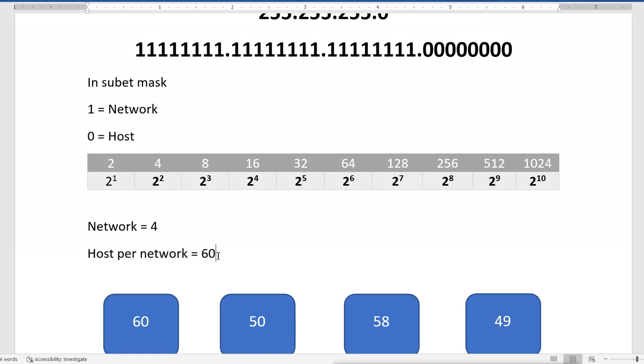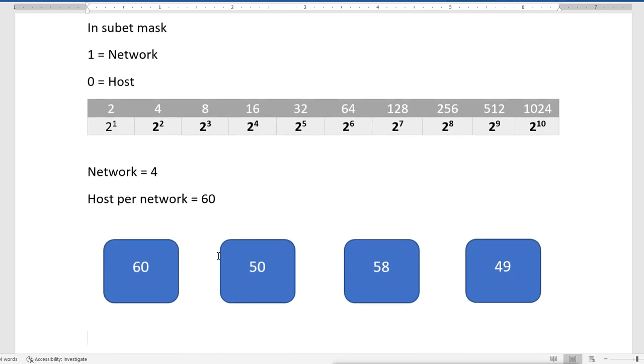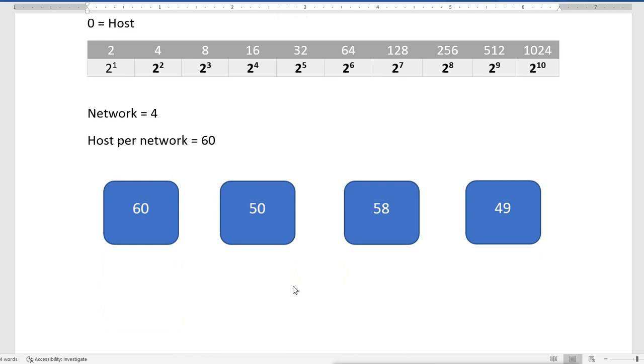Now let's do it in a single process, or we can say in a process manner. So let's do it stepwise. What is the first step?